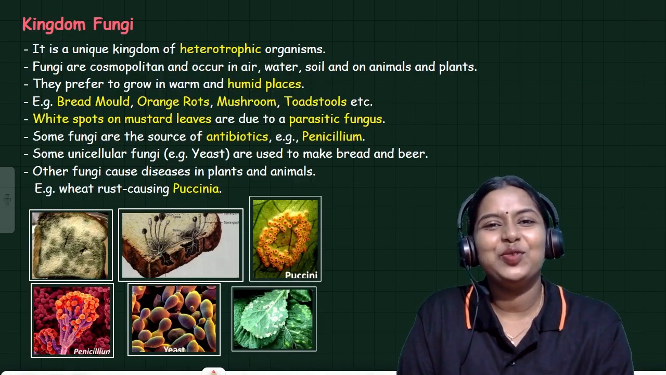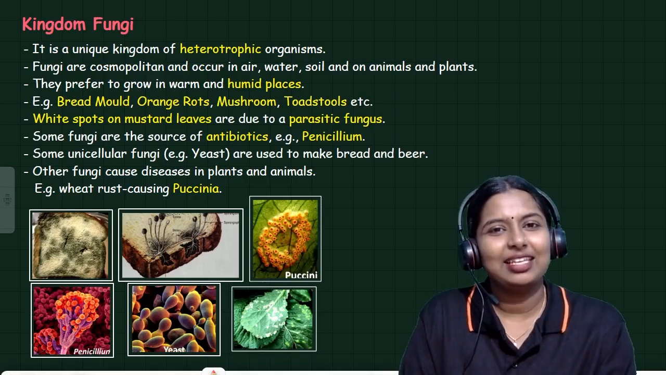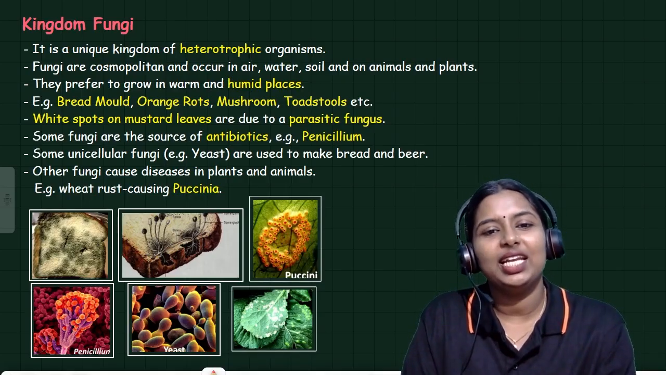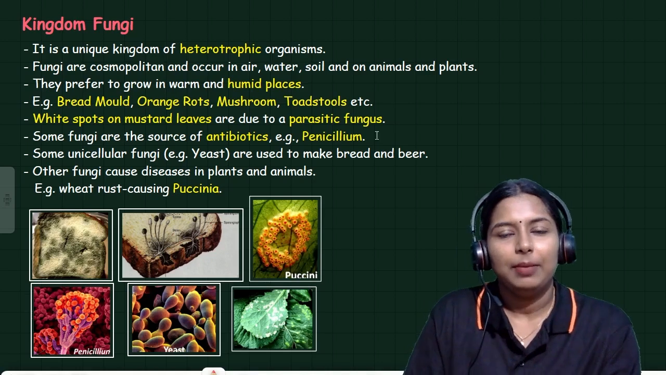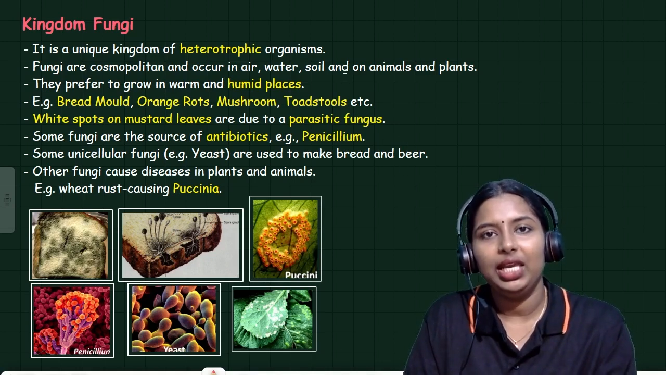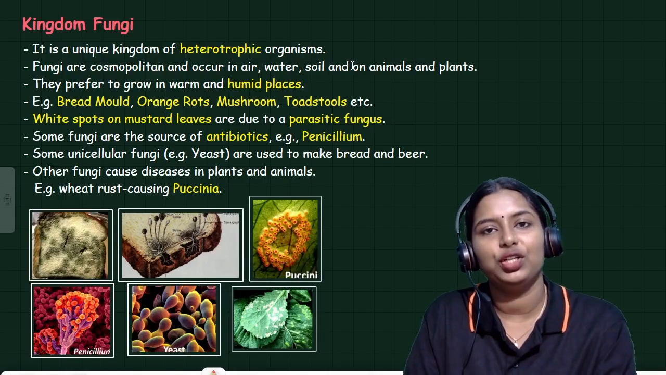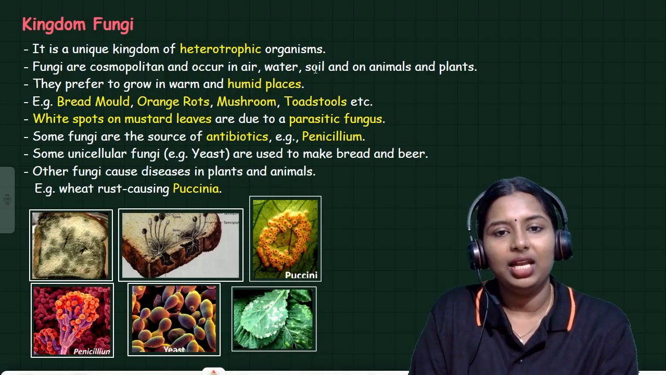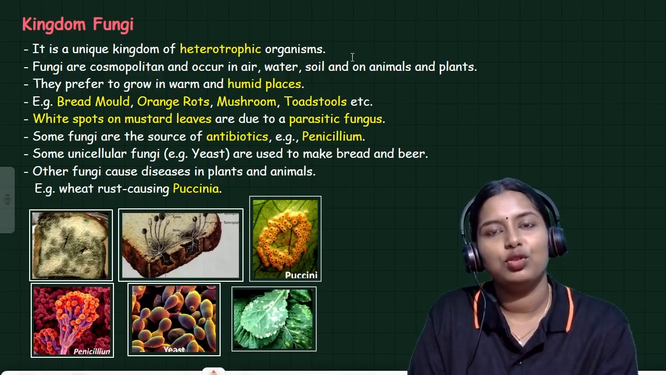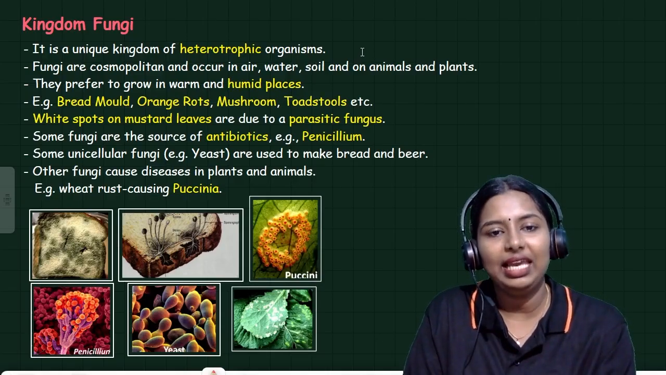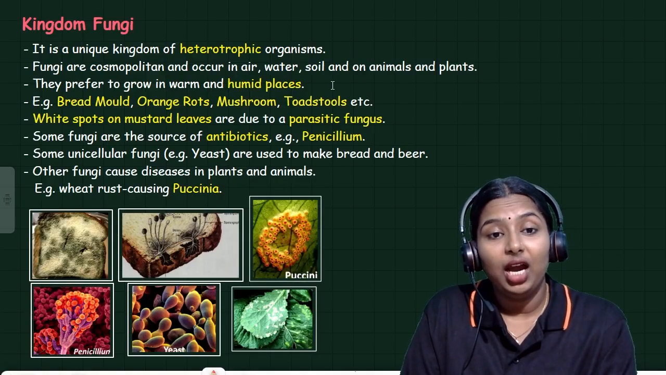Next, we have to move to the third kingdom, that is kingdom fungi. Kingdom fungi is a unique kingdom of heterotrophic organisms. This kingdom only gets its food through heterotrophic nutrition. They don't have any autotrophic kind of nutrition. Most of them are saprophytic. Saprophytic means they will eat dead and decaying matter.